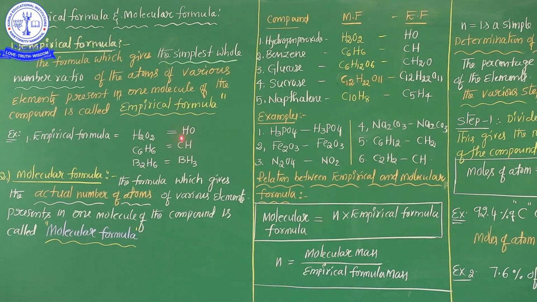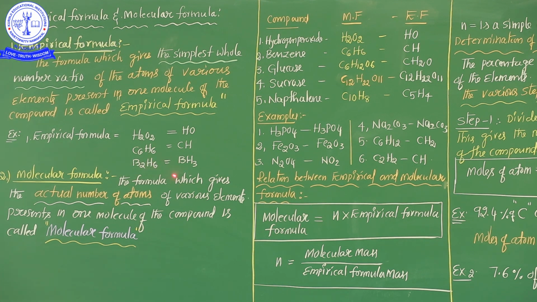So what is the empirical formula? The formula which gives the simplest whole number ratio of the atoms of various elements present in one molecule of the compound is called the empirical formula. See here, H2O2 is a molecular formula, but what is the simplest whole number ratio? 2 ones are 2 ones are. So that's why HO. And second, benzene. The formula of benzene is C6H6. So for the empirical formula, 6 ones are 6 ones are. So CH is the empirical formula.